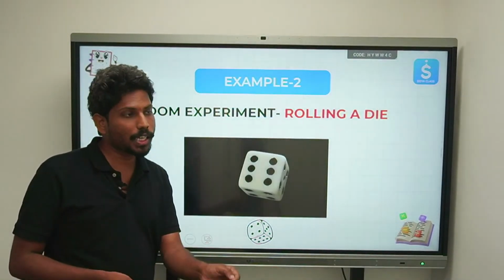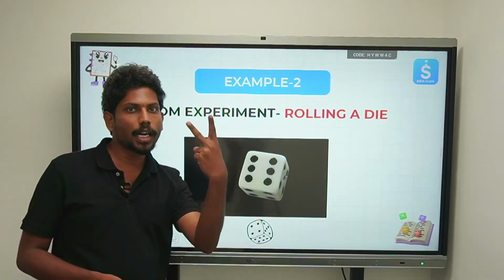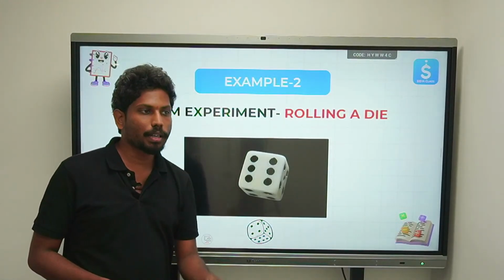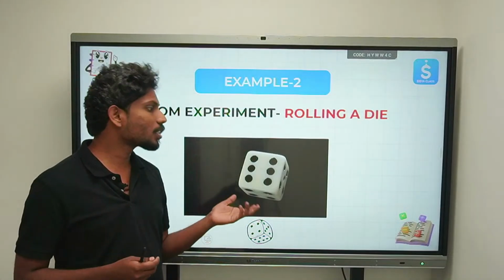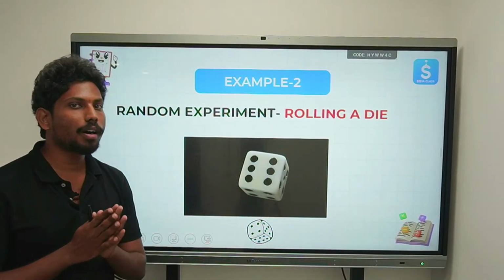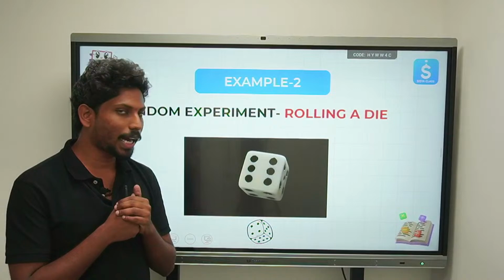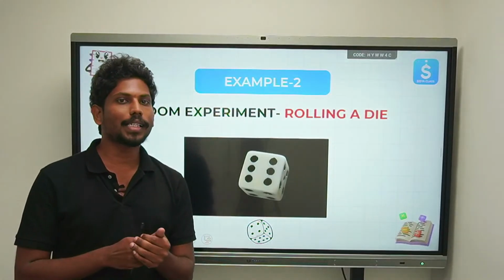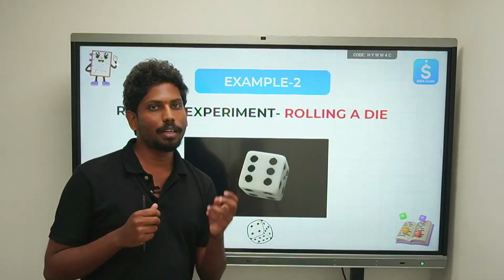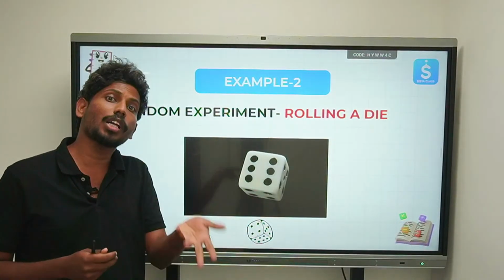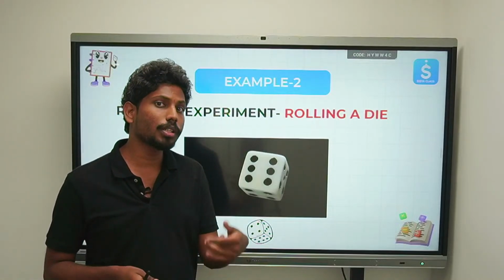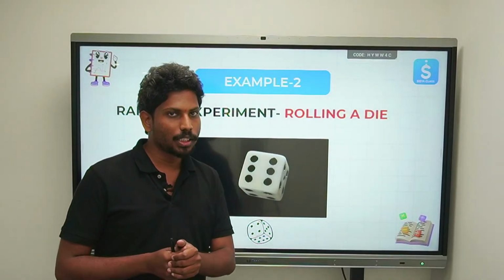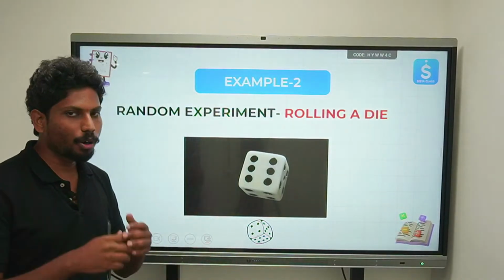When you're flipping a coin, there are two possible outcomes, either head or tail. But when you are rolling a die, there are also certain possible outcomes. I hope all of you are writing comments in the chat box. Please write your comments. I want to see how many outcomes there are and what those outcomes are. What are the different possible outcomes that a die could have? Okay, I hope you have written the comments.